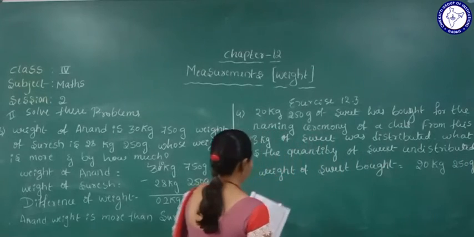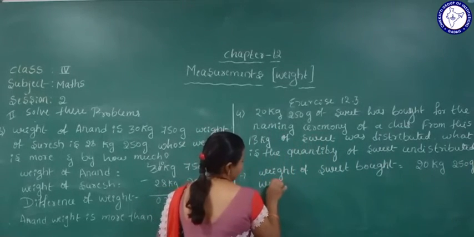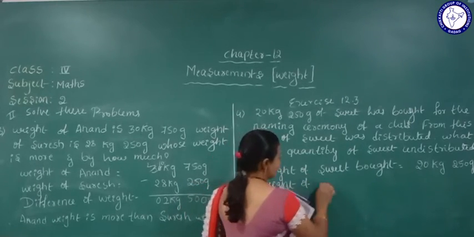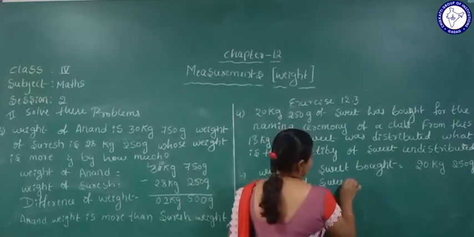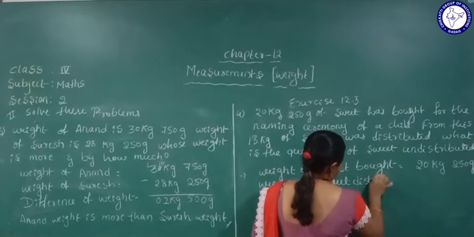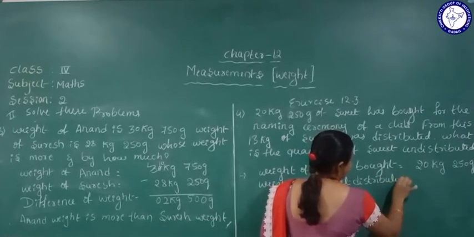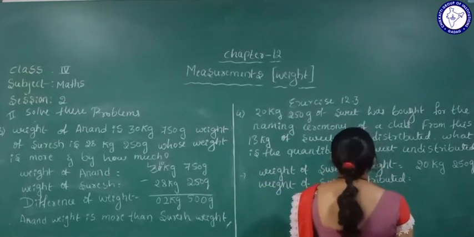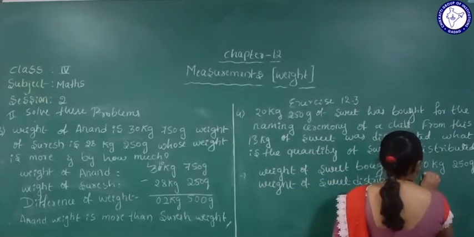Next one, weight of sweet distributed. So how much kg? 13 kg.